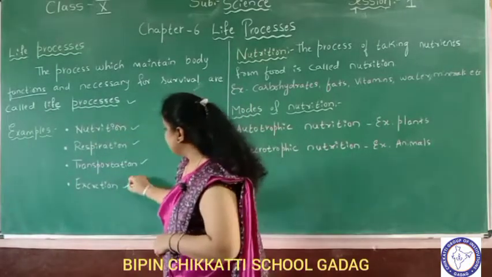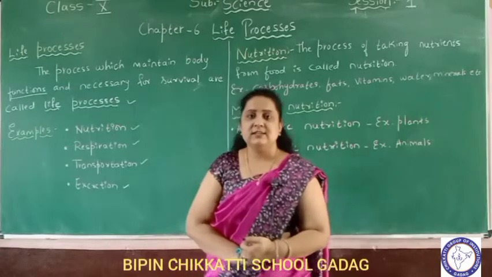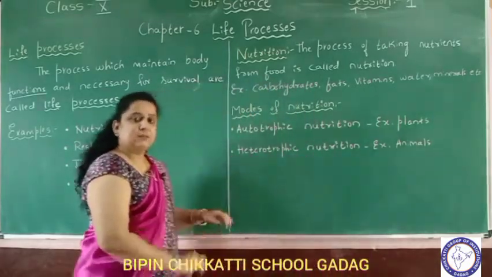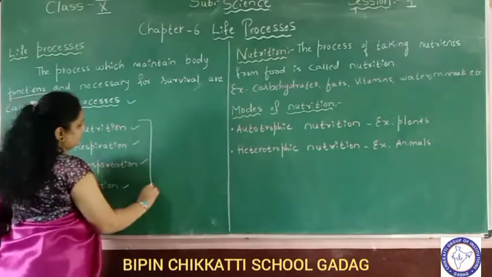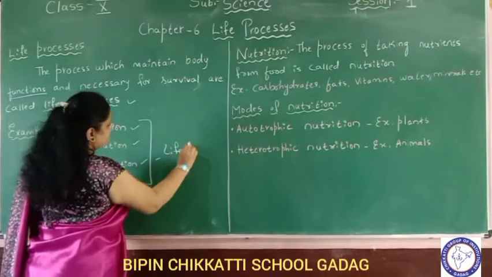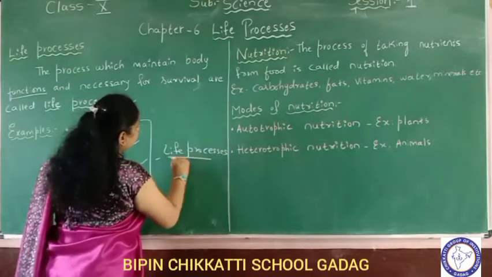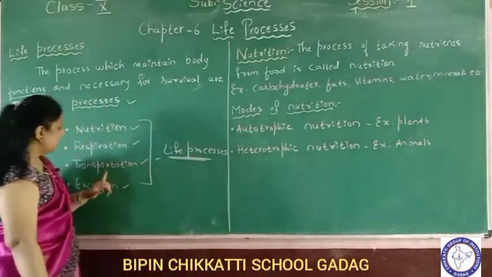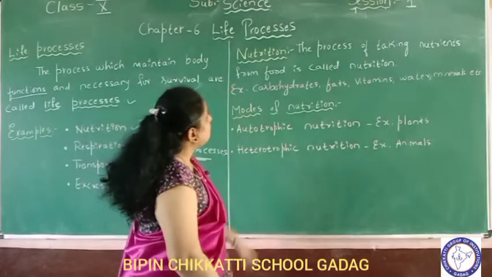Next, excretion. Excretion is the physiological process where there is elimination of nitrogenous waste from the body, either plant or animal. So, these are the examples of life processes. These processes are very important for maintaining our body functions: nutrition, respiration, transportation and excretion. First, we will discuss nutrition.